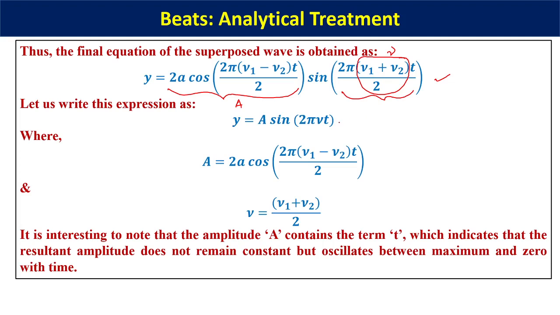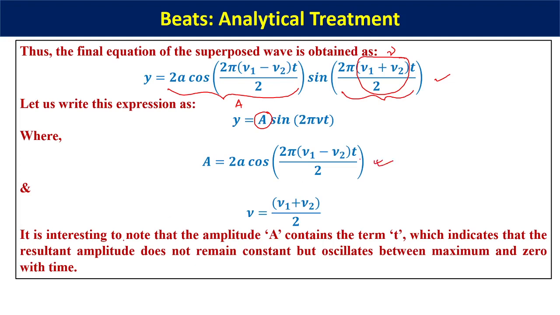Alright, so why we are writing this is because this simplifies our visual perspective of this wave. We get it in the form which is familiar to us, that y is equal to A sine of 2πνt or A sine of ωt. So that is the reason why I am writing it. So what is A? A is the amplitude of the ultimate wave or the superposed wave, and A is equal to 2a cos of 2π (ν1 − ν2)t divided by 2. That's what has been written here.